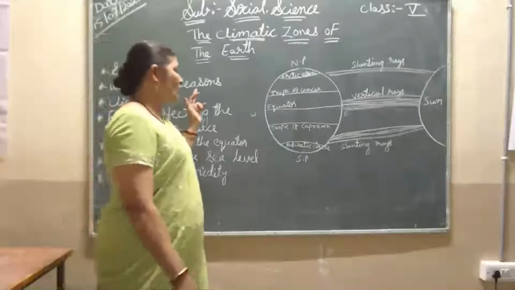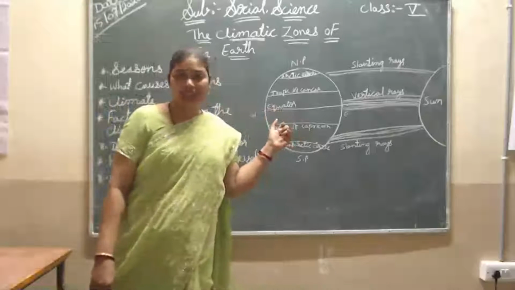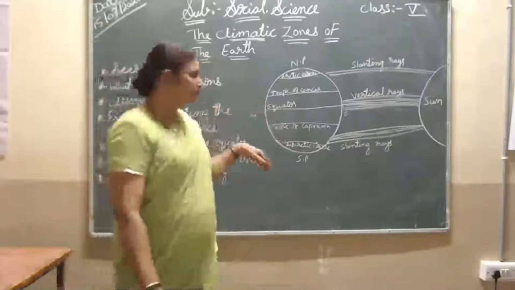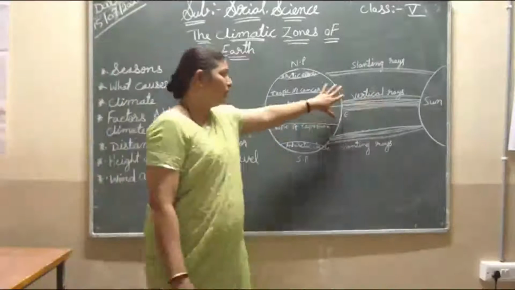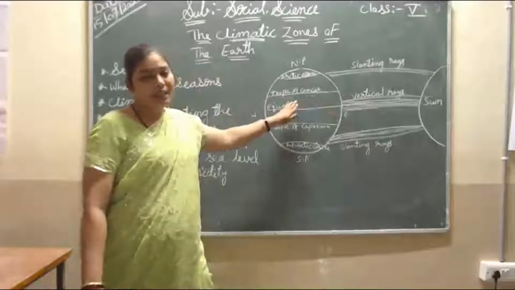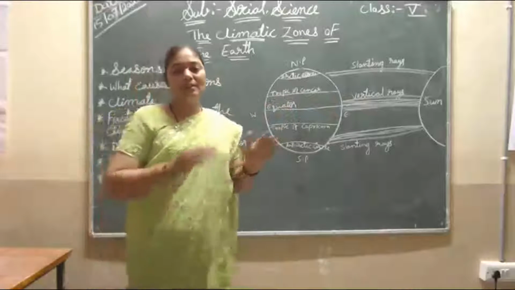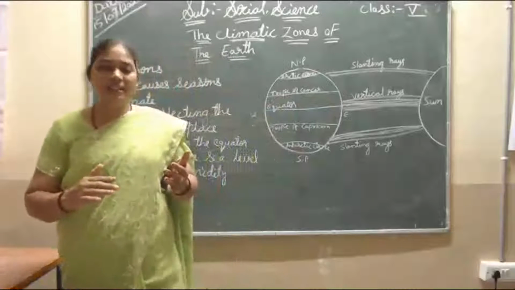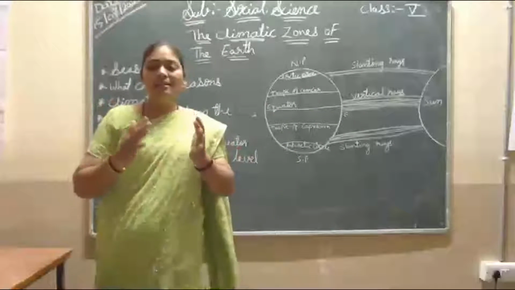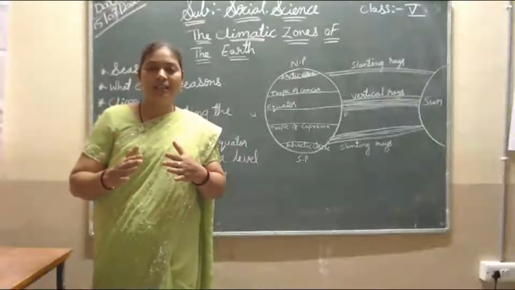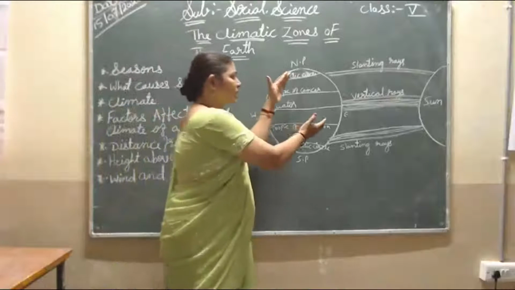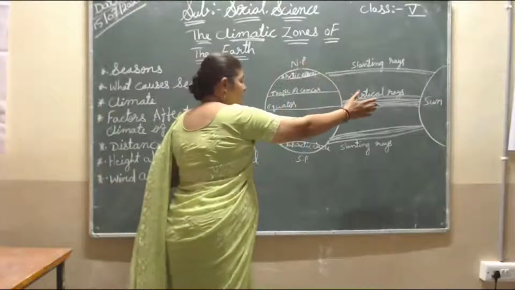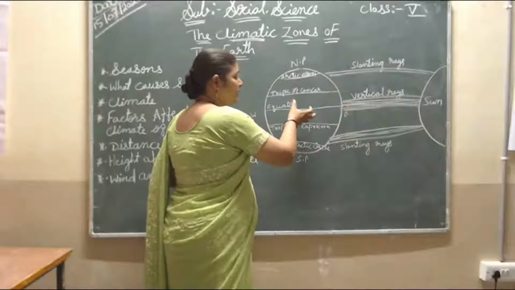What causes the seasons? Why are the seasons changing? Because that part is receiving the sun's rays directly. Facing the direct sun's rays, it starts the summer season. The earth is rotating daily, but its face is near the sun's rays, and here they are receiving the sun's rays.